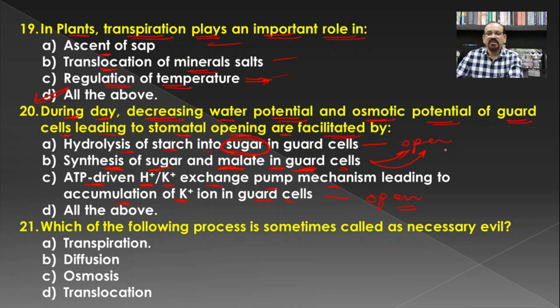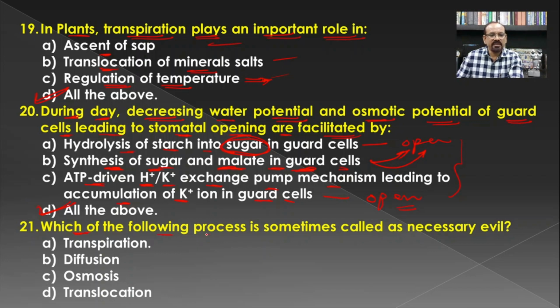And hence all these three are responsible for increasing the osmotic pressure of the guard cells, which results in endosmosis and opening of the stomata. And hence all of the above becomes the answer for this question.